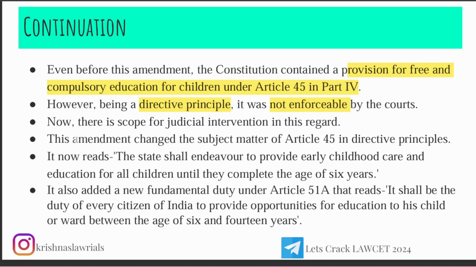This amendment changed the subject matter of Article 45 in directive principles, and it now reads that the state shall endeavor to provide early childhood care and education for all children until they complete the age of 6 years. Before, the provision of free and compulsory education was in Article 45. Now they have changed it in a different way. It is like Anganwadi.